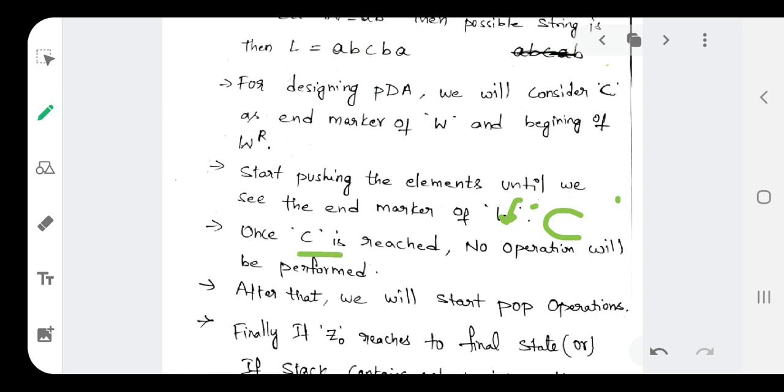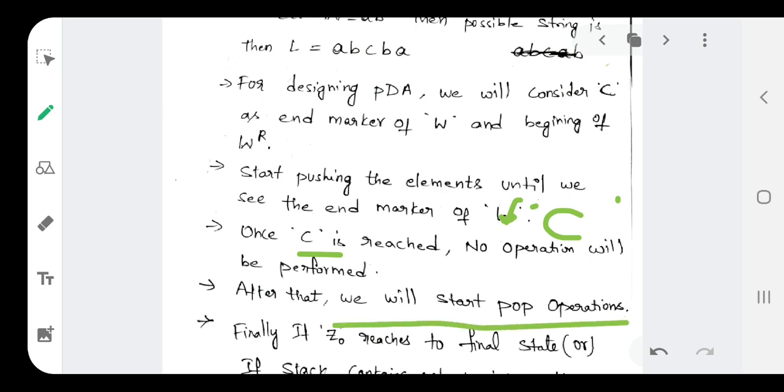Once we reach the C, we will not perform any operation. We will not perform a push operation, and we will not perform a pop operation, anything. We will just take a state transition. That means we will move from one state to another state when we have C as the input alphabet. That's it. We will not perform any push or pop operation.